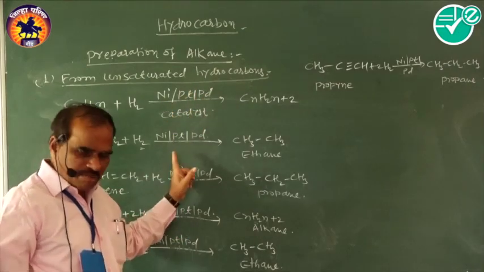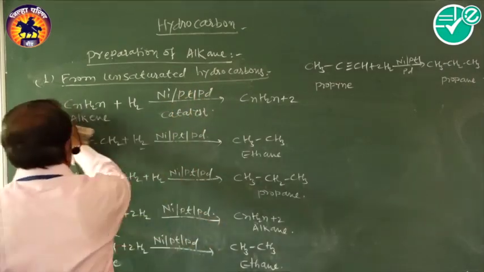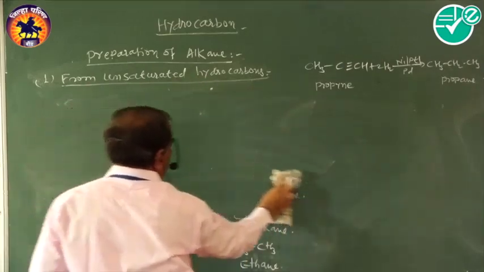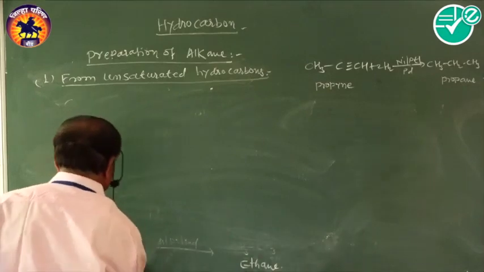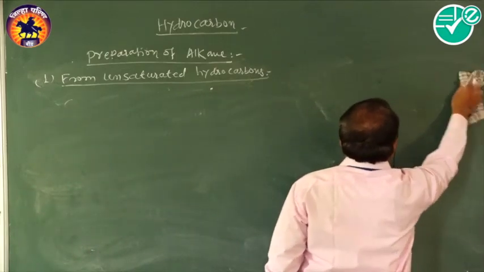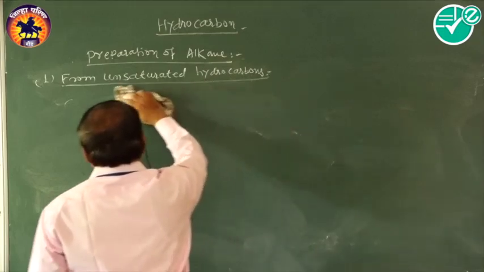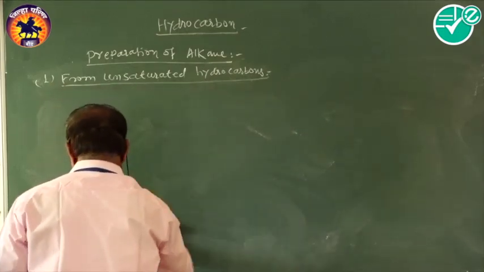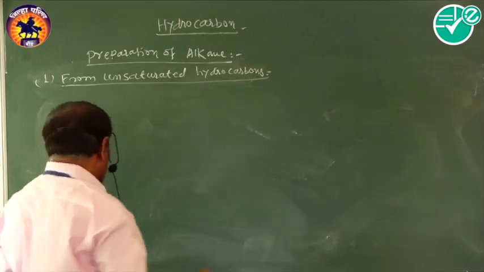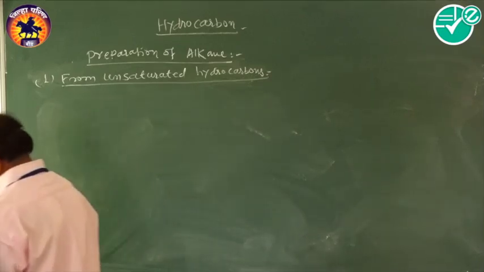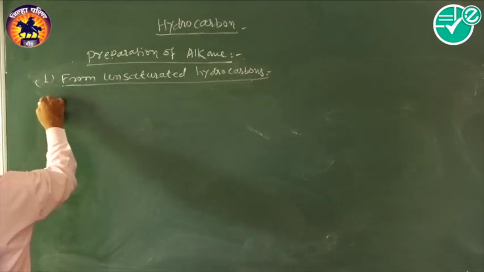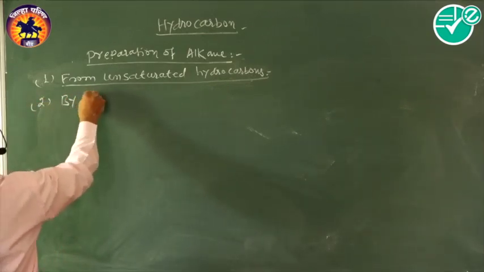So this is the first preparation method. Then the second preparation method is by the reduction of